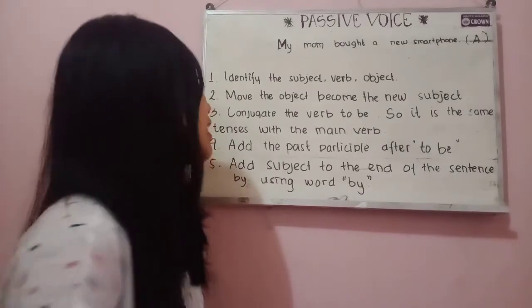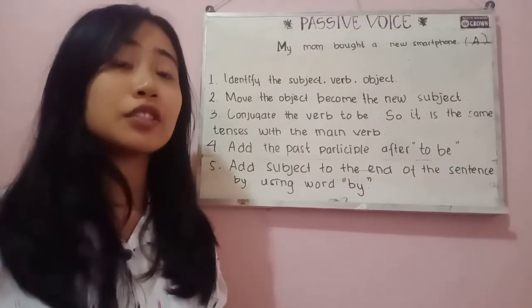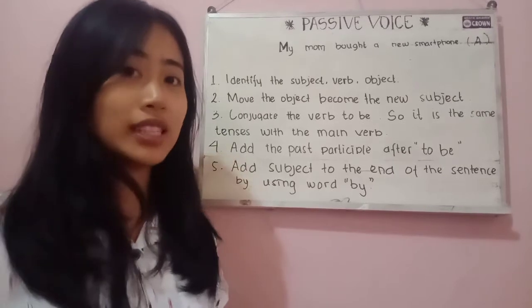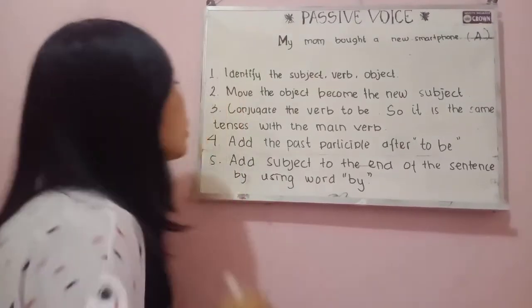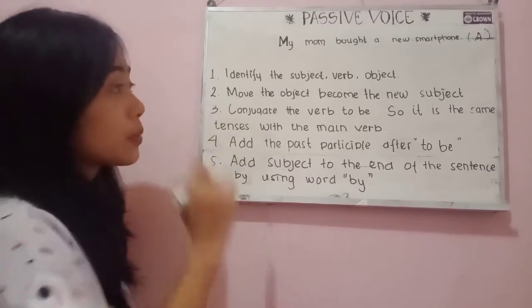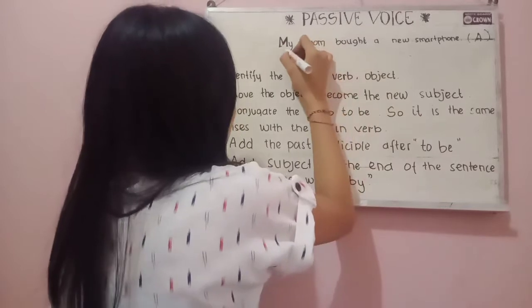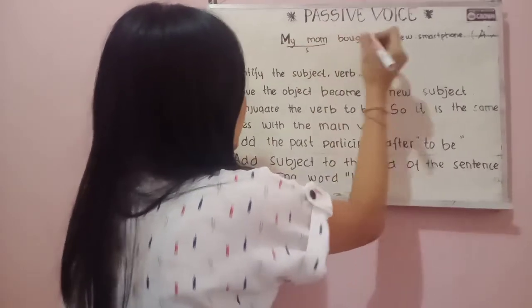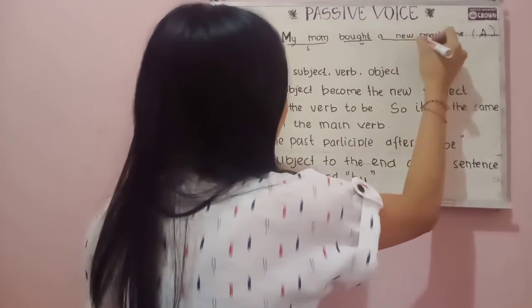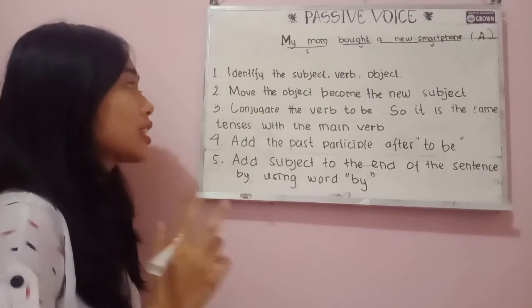And first, you have to identify the subject, verb, and the object. Let's try it. So this is the subject, verb, and object.